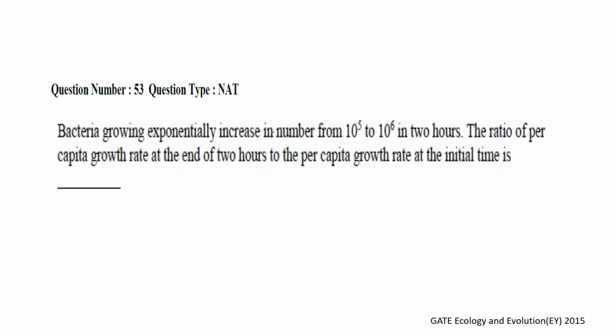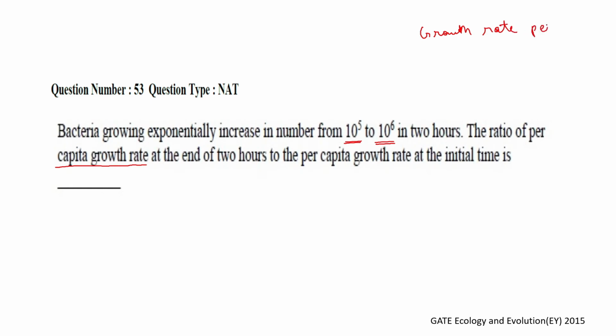Then coming to the next question, it talks about an exponentially increasing population, which increased from this to this in 2 hours, and we are talking about per capita growth rate. Now per capita growth rate is growth rate per individual.